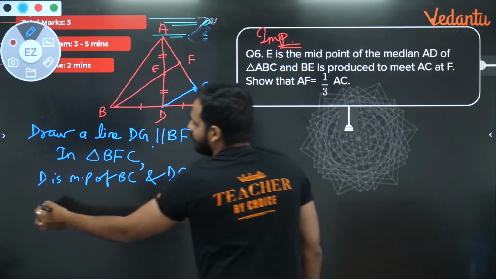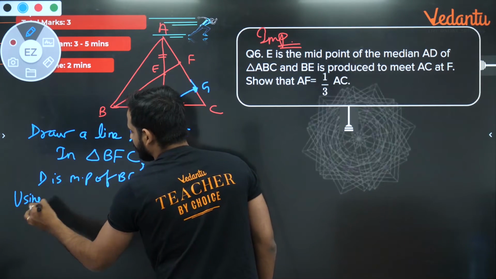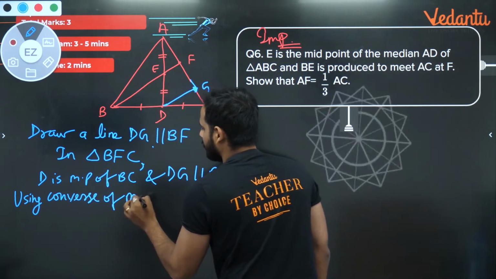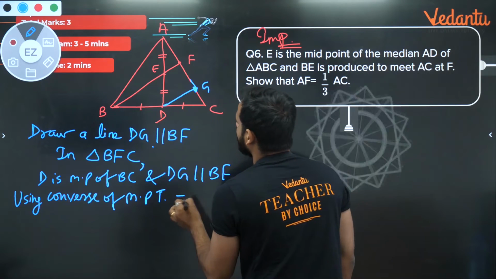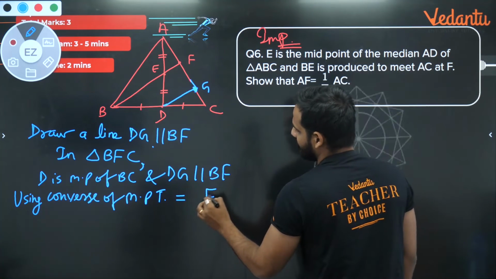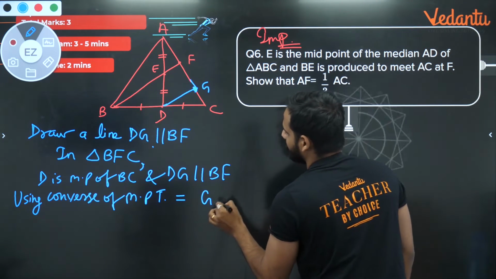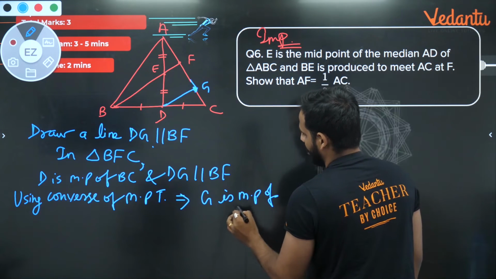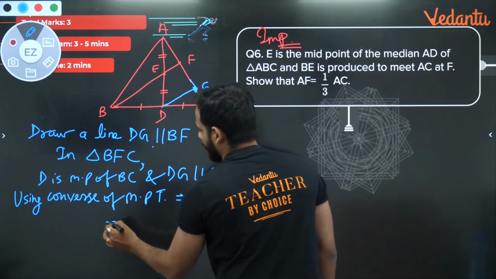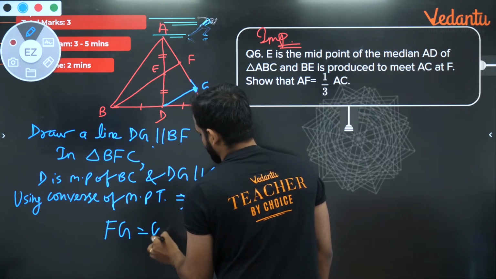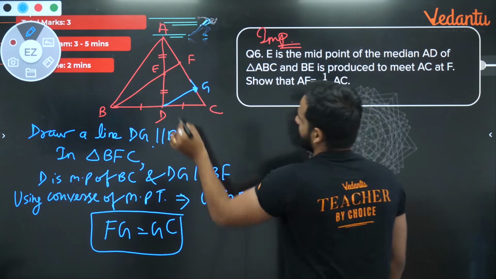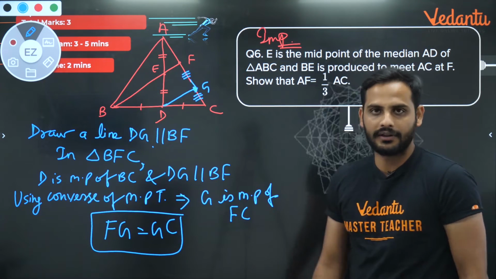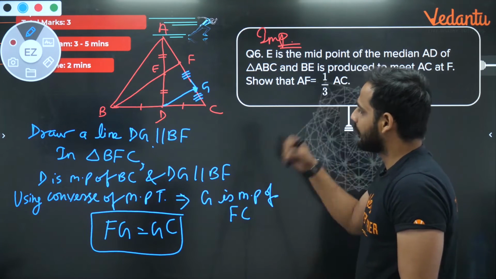So I can say, using converse of MPT, I can clearly say that G is midpoint of FC. That means FG is equal to GC. These two parts are equal because G is the midpoint there, right? Now let's move to the next part.